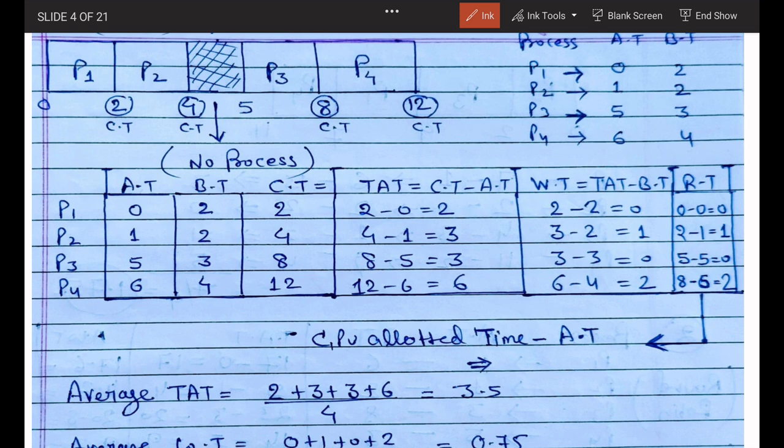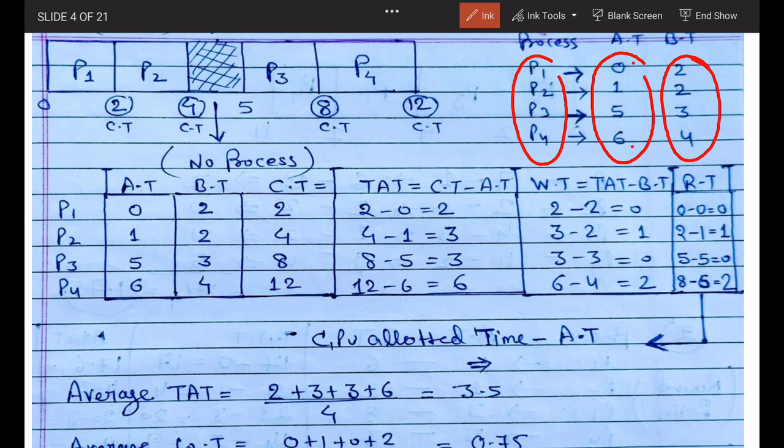In this question they have given a total of 4 processes. Arrival time means when the process will arrive. Burst time means how much time it will take to execute, to complete the task. For P1 to P4 they have given arrival times 0, 1, 5, 6 and burst times 2, 2, 3, 4.